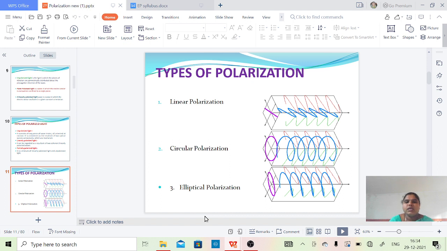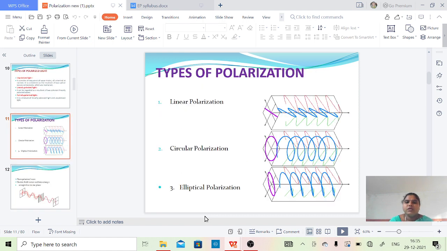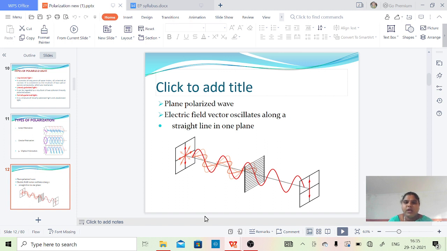Now let us see how many types of polarization we have to study in our subject today. There are three types of polarization: linear polarization, circular polarization, and elliptical polarization. You have to understand there is a difference between circular polarization and elliptical polarization. Both are not the same.